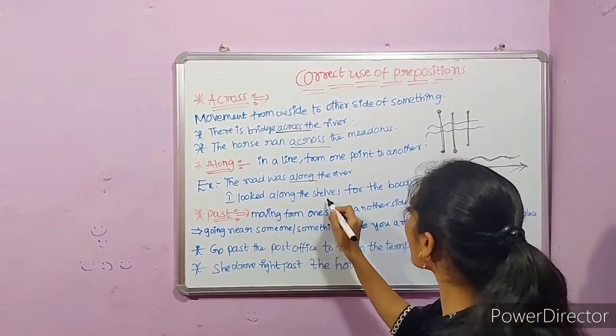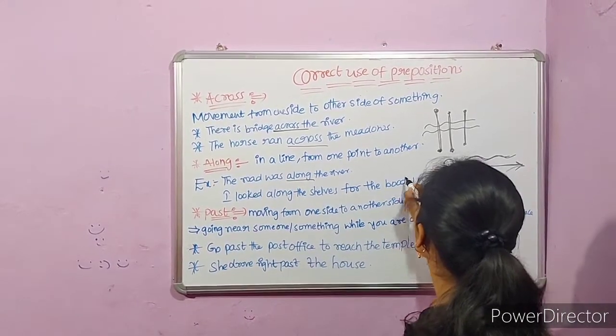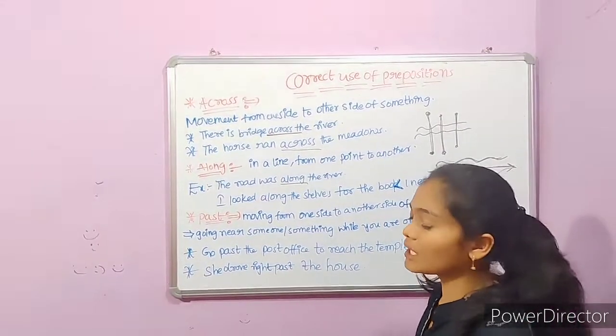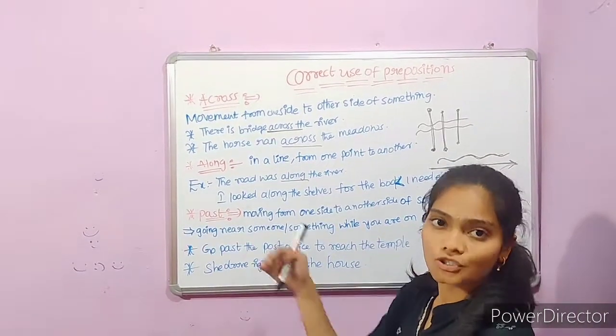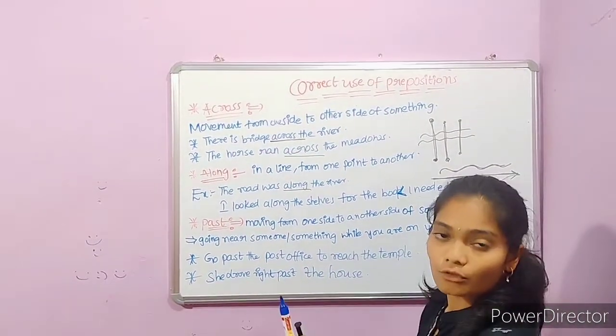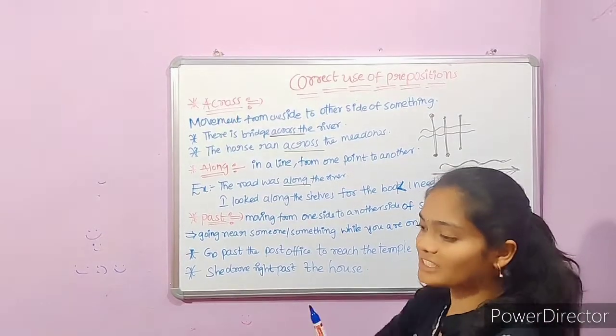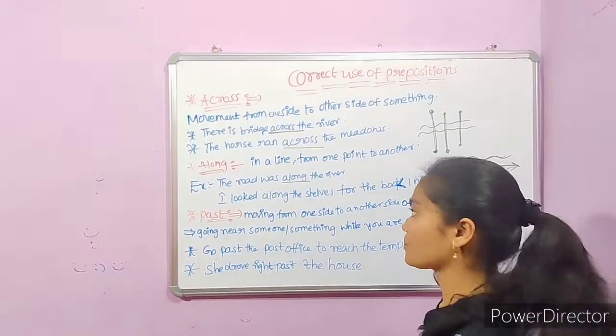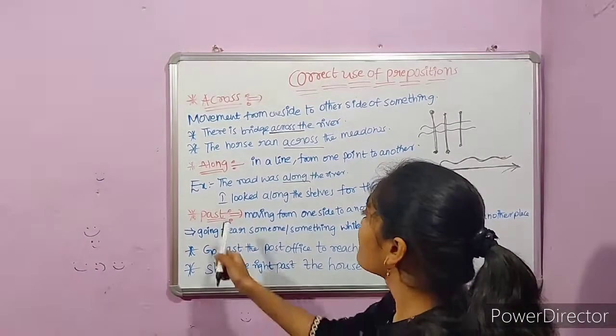I looked along the shelves for the book I needed. For example, in a library, all the books are placed on shelves. So I want one book. For the book I needed, I will go in a straight line along the shelves in order to get the book I needed. Right?